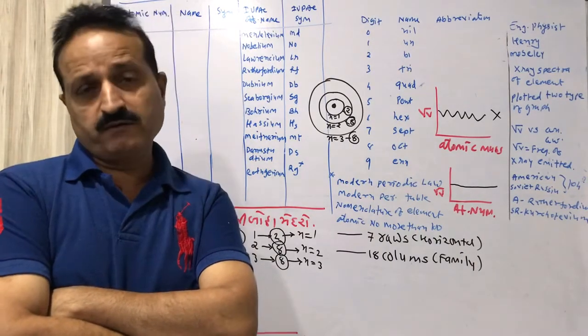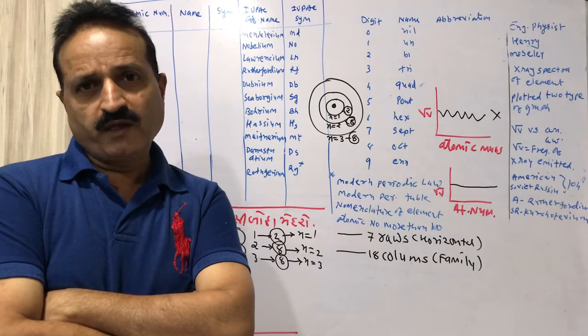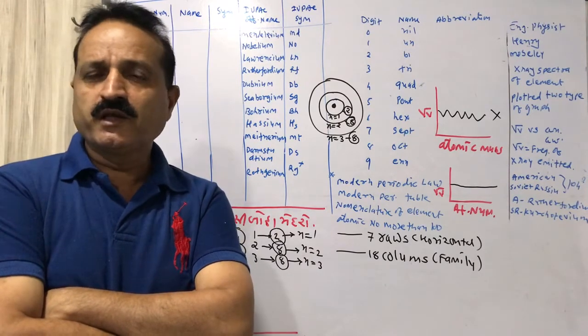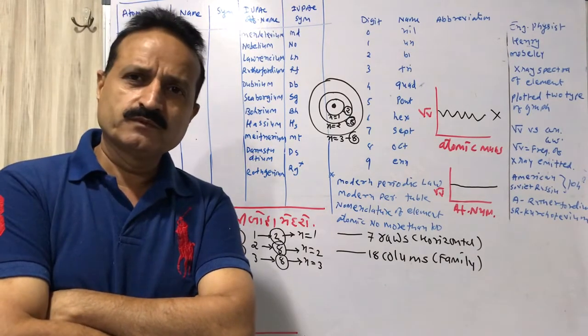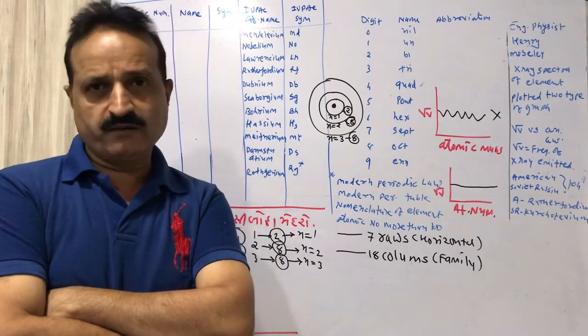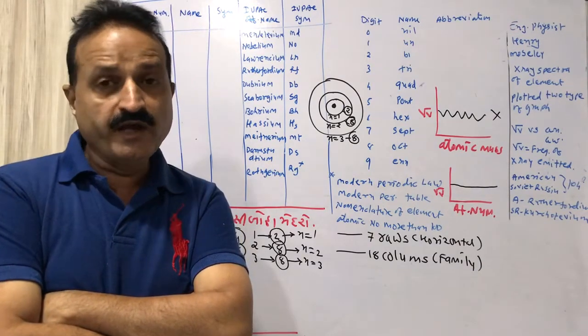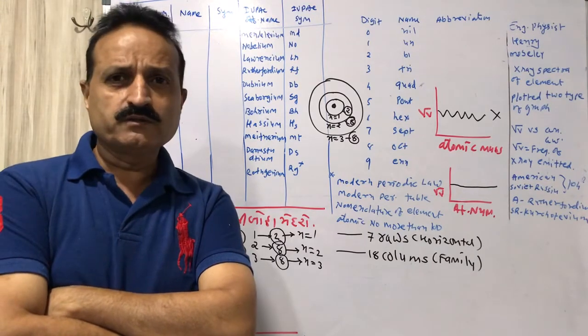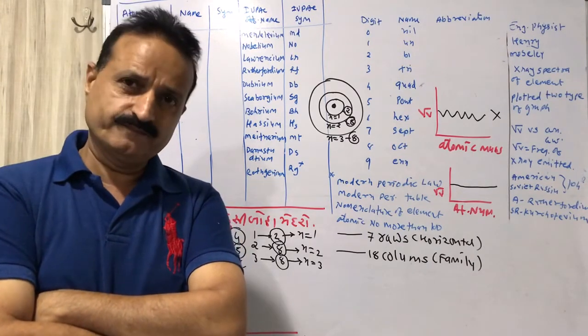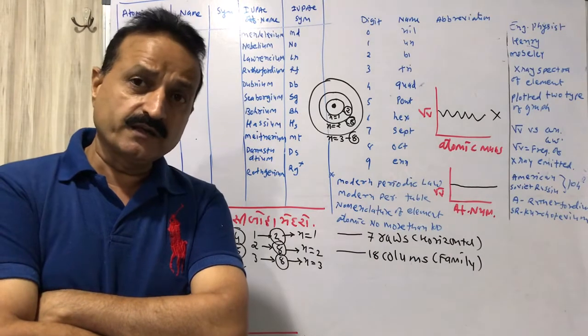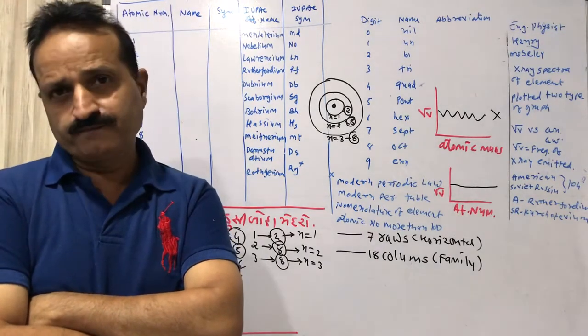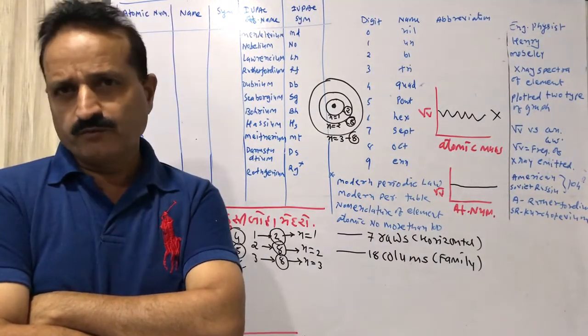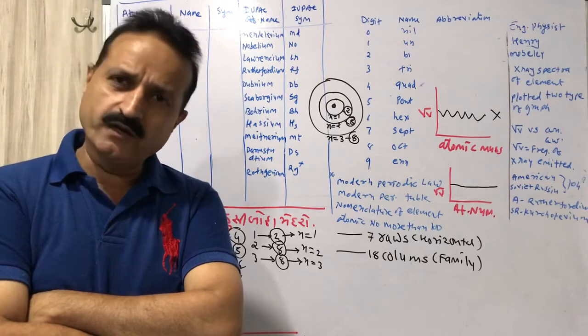So IUPAC has given one system to name any element. It gave names to the digits 0 to 9. For 0, it is nil.